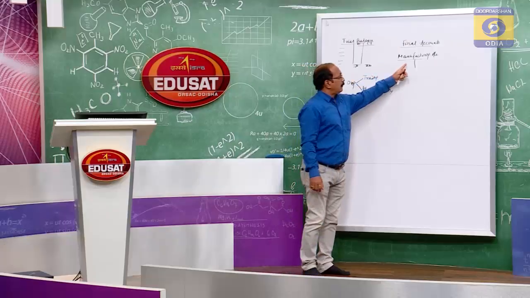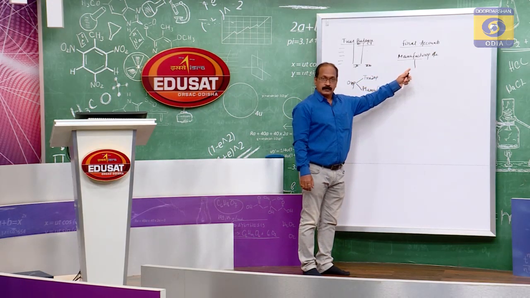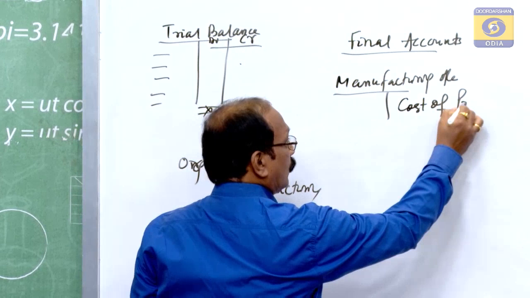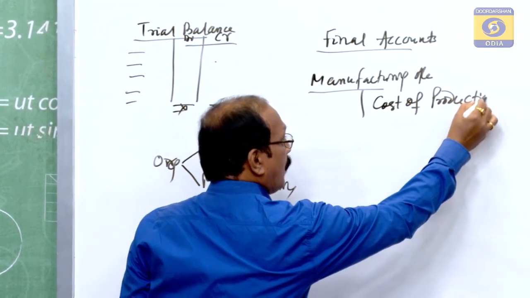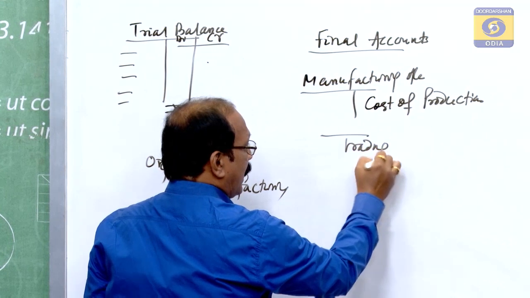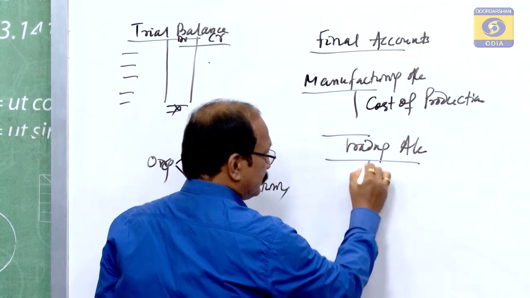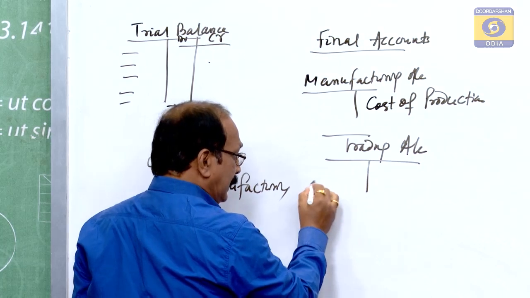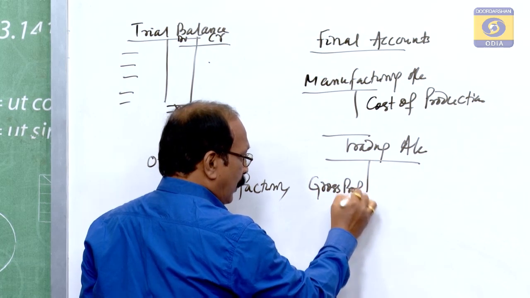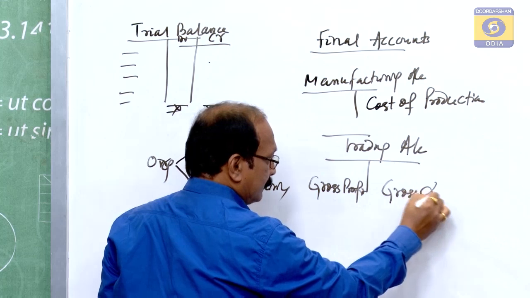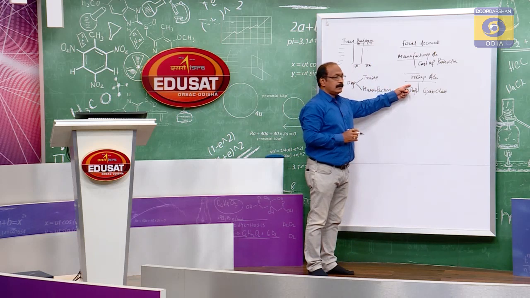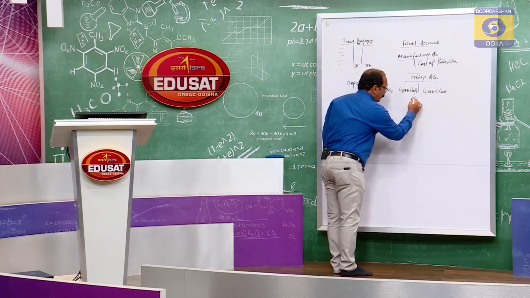already manufactured goods, that is a trading organization. So, if the organization is a manufacturing one, it has to prepare the manufacturing account. Here you will get the cost of production. The result of this account is to find out the cost of production. Then we have to prepare the trading account. Here all the items are to be taken to find out the gross profit or gross loss, by taking the direct expenses and the materials.